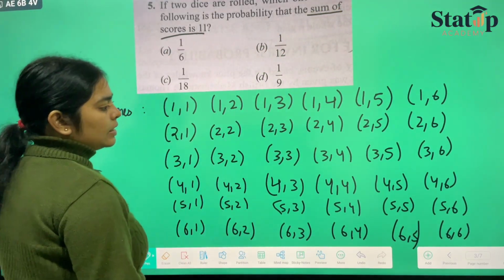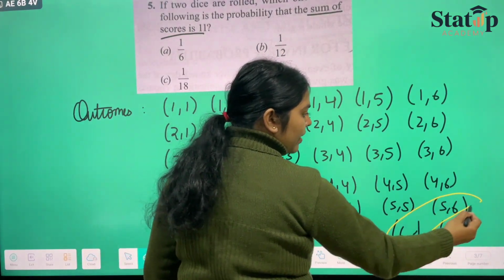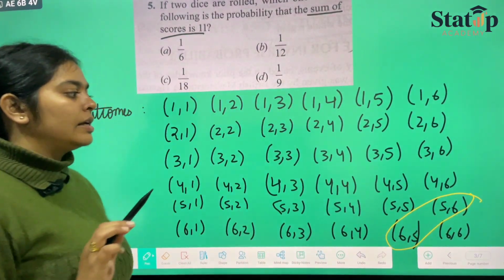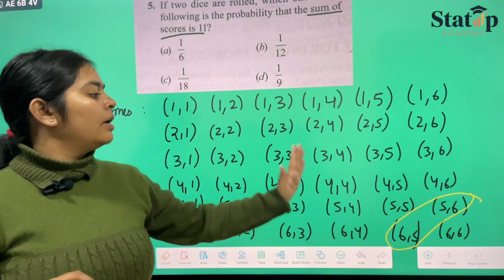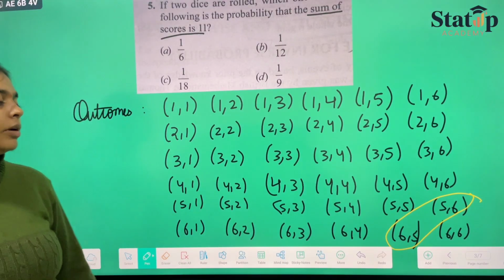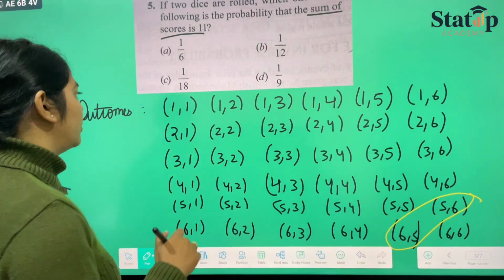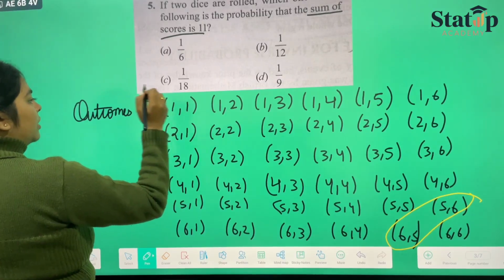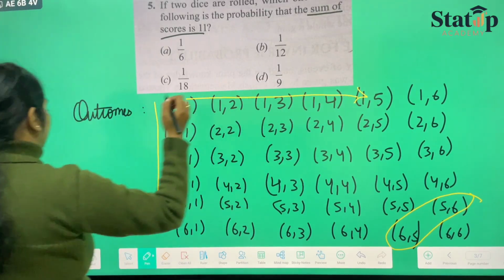Now here we see that the sum of score 11 occurs in these two terms only, (5,6) and (6,5). Nothing else matches. Below them are all lesser than 11 and above them is (6,6). If we sum them, they'll be 12. So here the total number of outcomes, 6 into 6, will be 36.